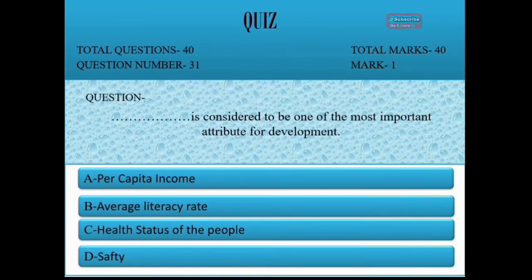Question 31. Dash is considered to be one of the most important attributes of development. Option A, Per Capita Income. B, Average literacy rate. C, Health status of the people. D, Safety. Correct option is A, Per Capita Income.